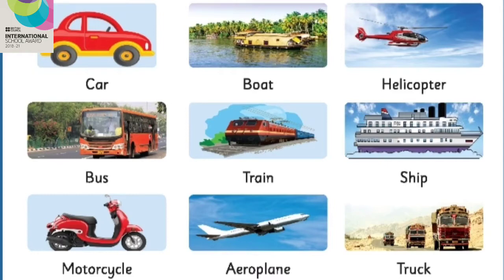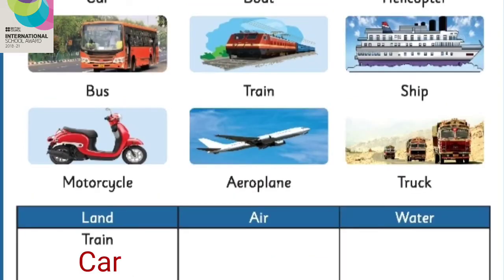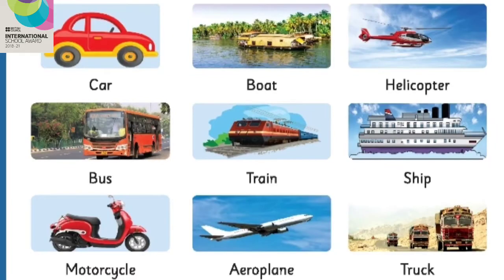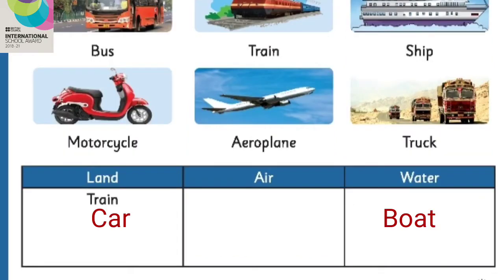Now, car moves on land. So you need to write car in the land column. What about boat? Yes, boat moves in water. So you have to write boat in the water column. What about helicopter?